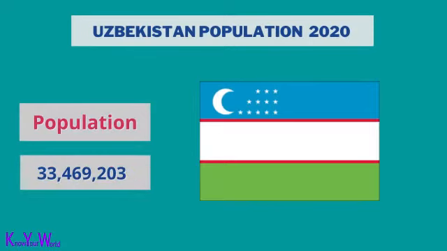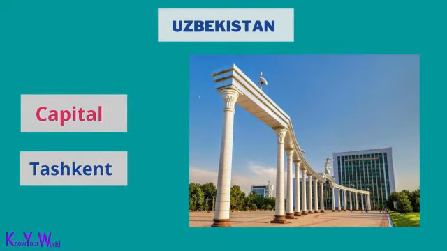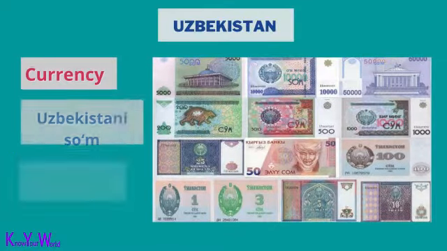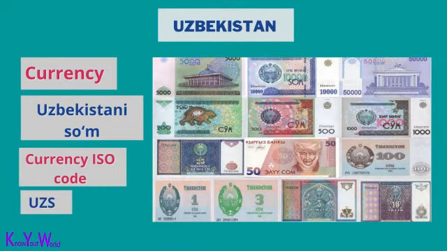Uzbekistan population is 33,469,203. The capital of Uzbekistan is Tashkent. The currency of Uzbekistan is the Uzbekistani som. The ISO currency code is UZS.